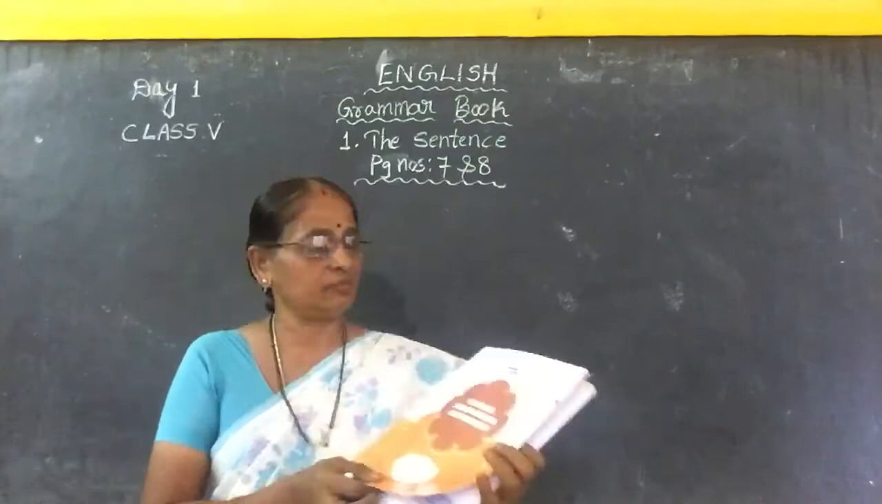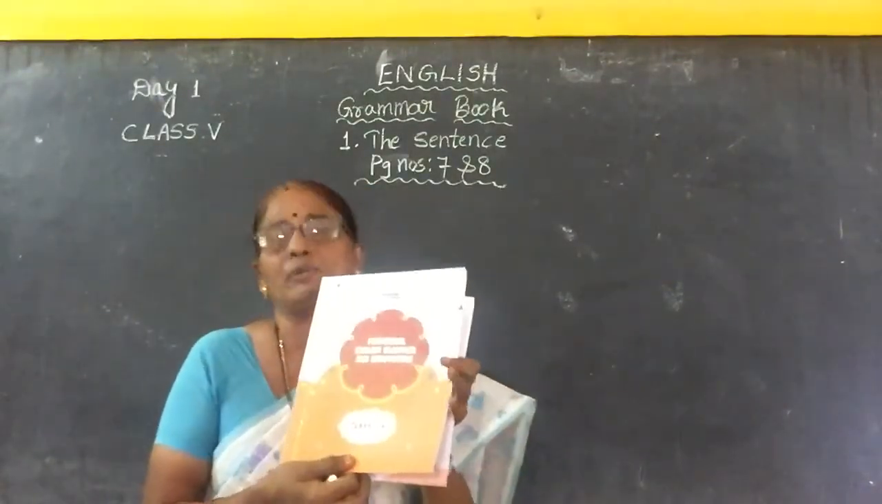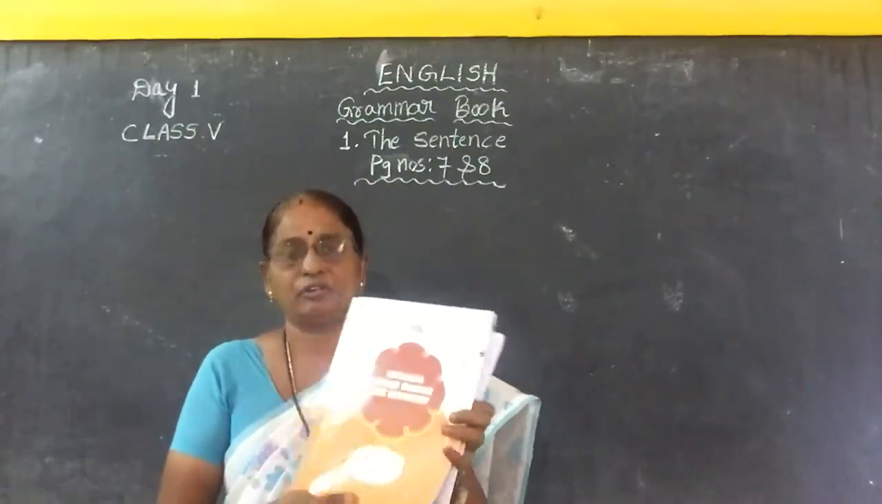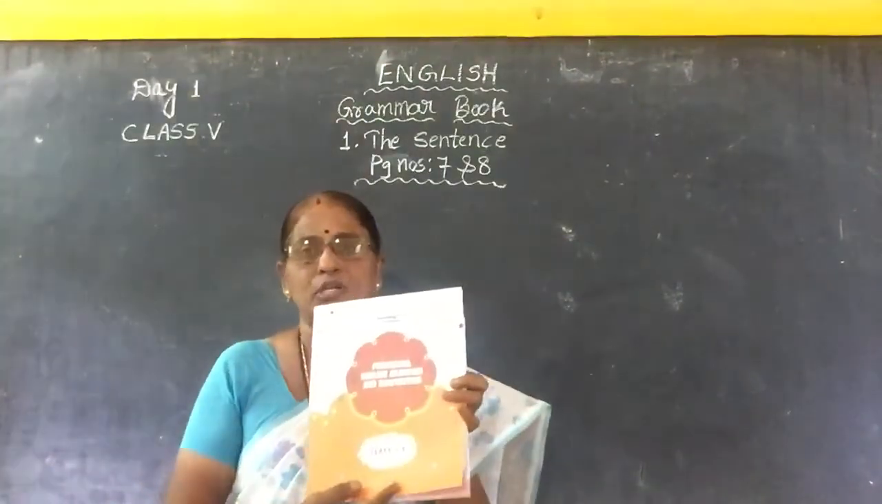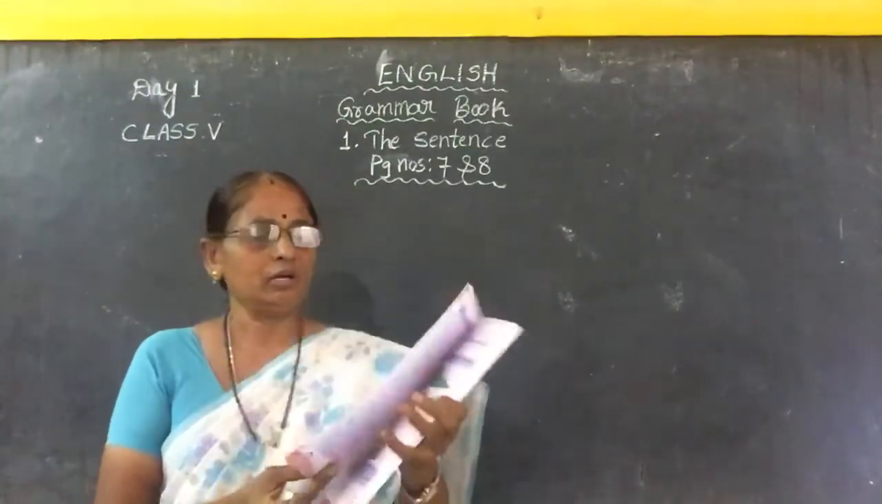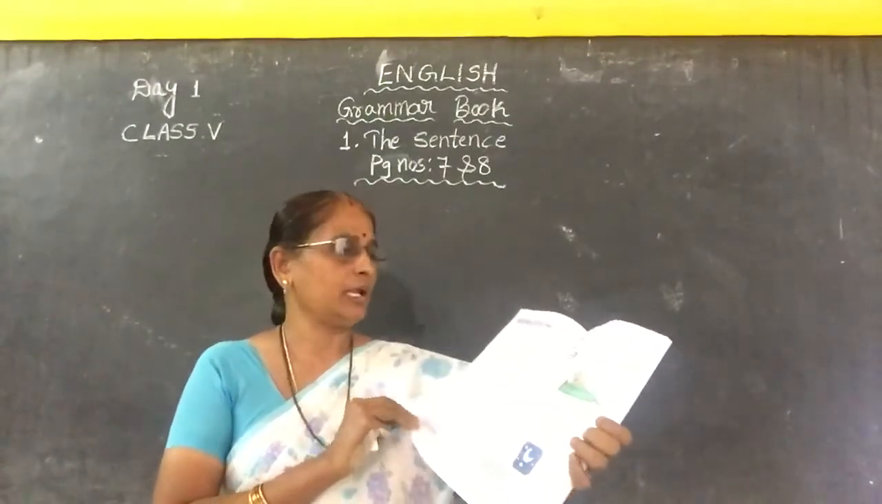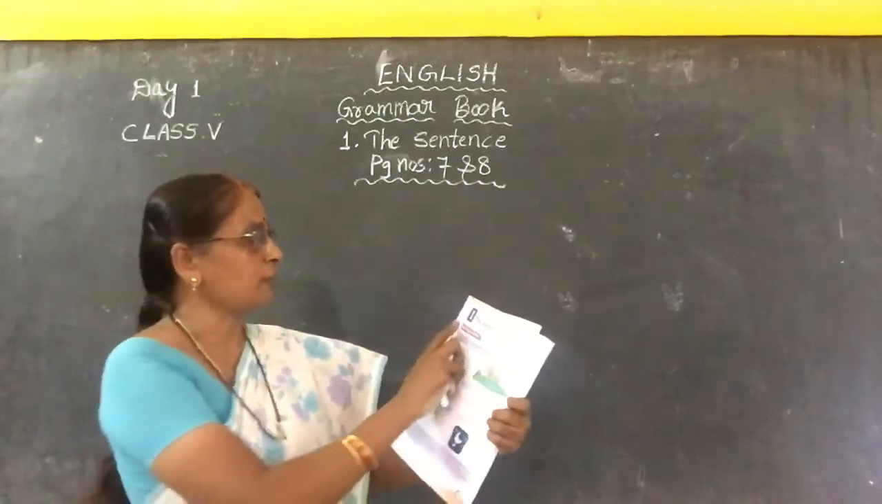This is from class 1 to class 5. We have a separate grammar book, children, not only for 5th class, right from class 1 to class 5. See what is the book? Functional English Grammar and Composition book, children. In this book they have given some chapters. Now today we will start the first chapter, chapter 1.